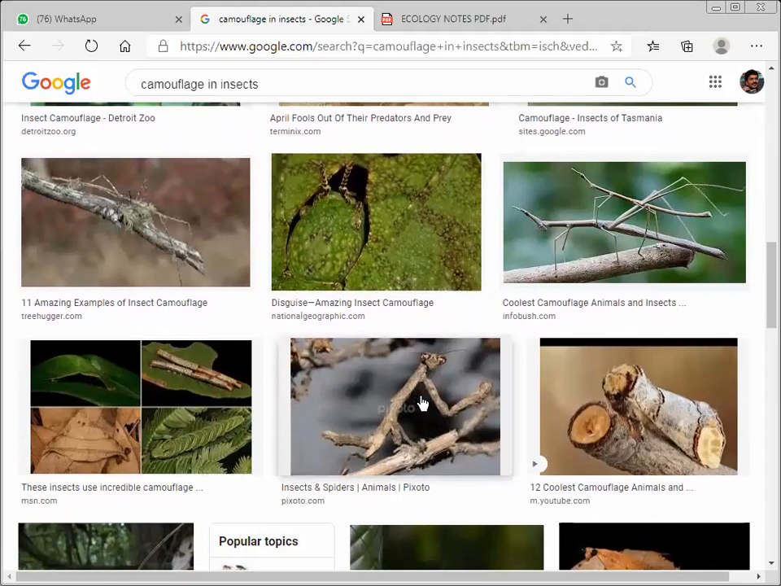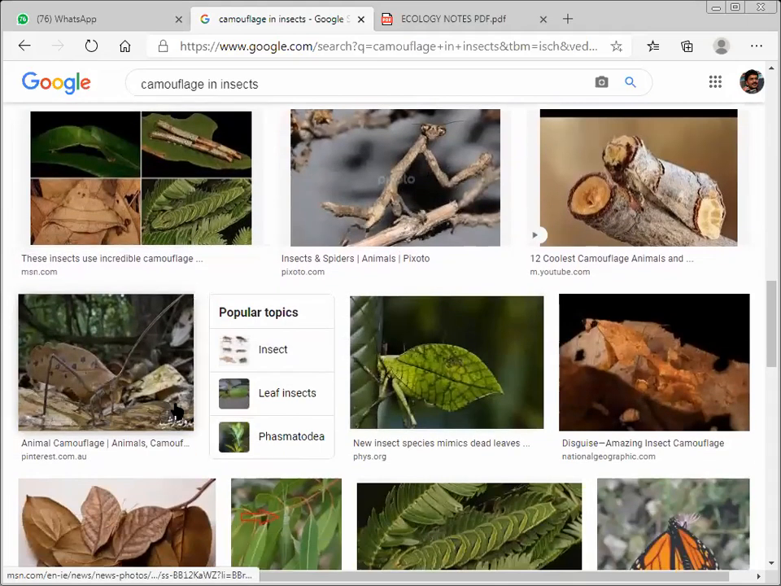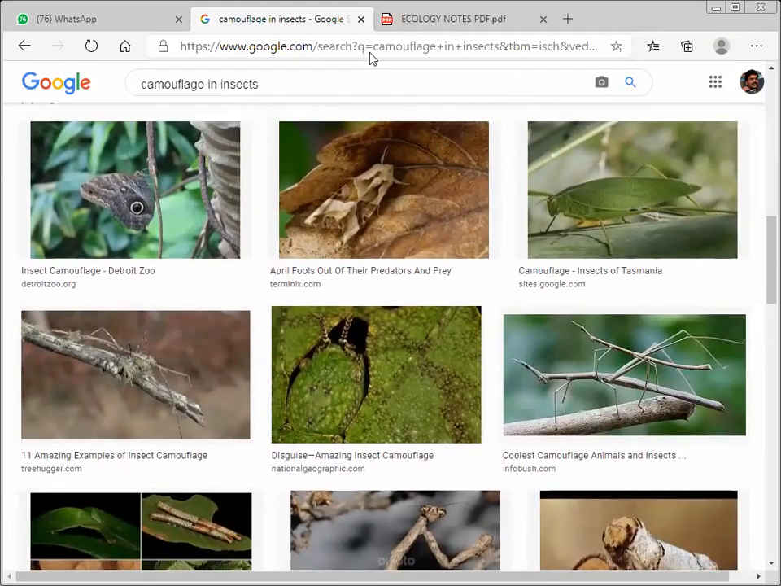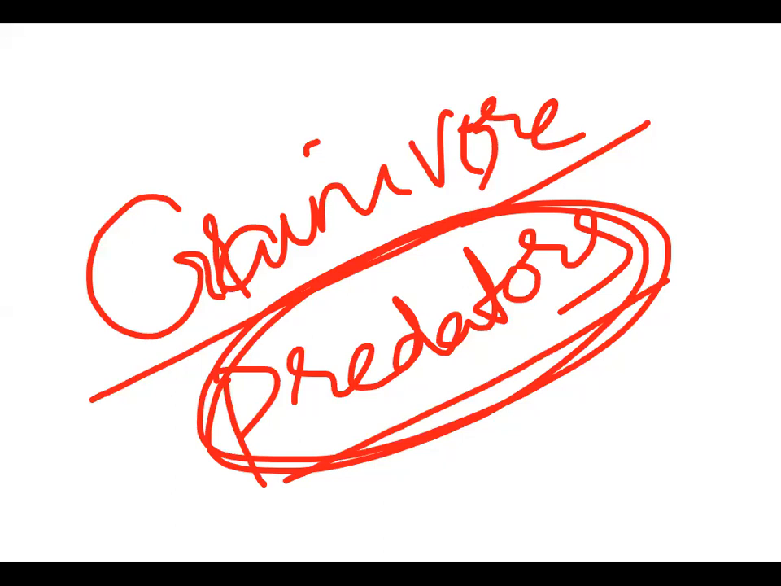Here you see some more interesting things. All these are camouflaged insects. So camouflage means a kind of adaptation of the prey to escape from the predator. That camouflage is going to be helpful for the organisms.